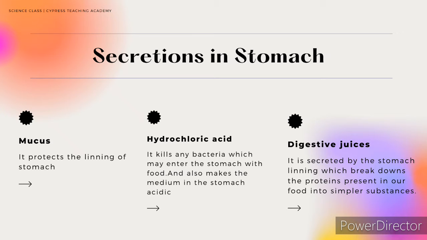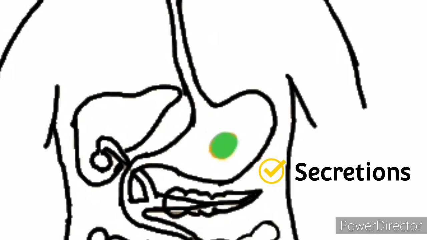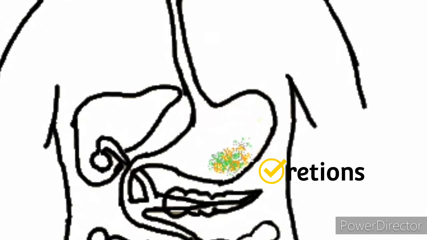The third one is digestive juices. This helps in the breaking down of proteins present in the food into simpler substances. We can see how the food is breaking down and the juices added to the food.